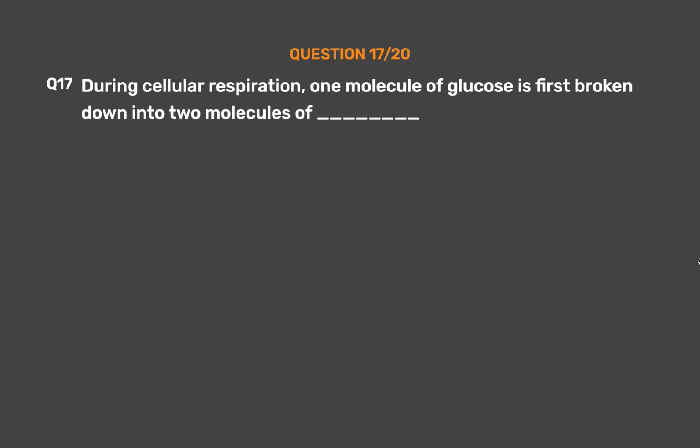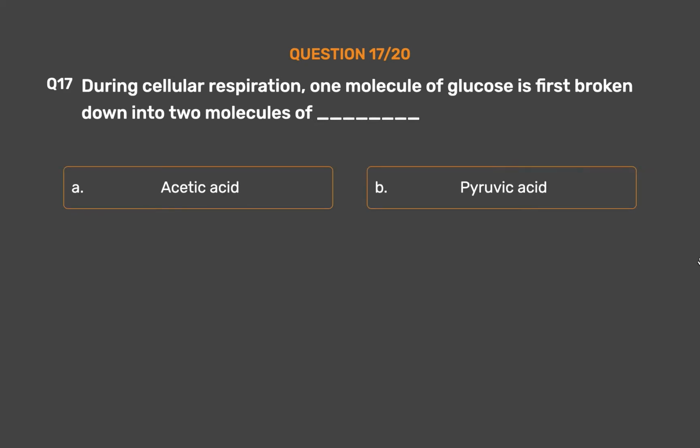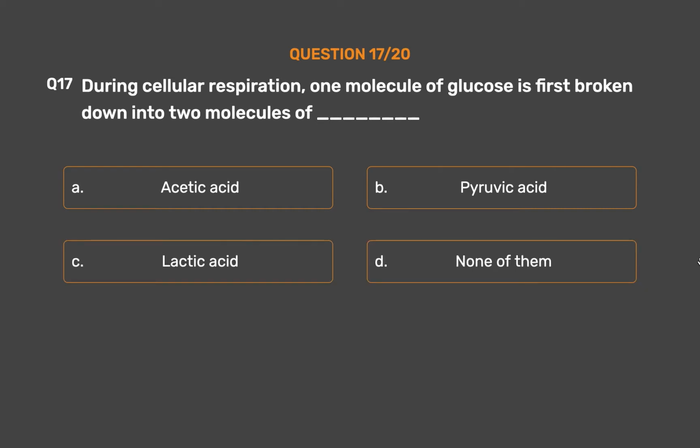Question number 17. During cellular respiration, one molecule of glucose is first broken down into two molecules of ___. Option A. Acetic acid. Option B. Pyruvic acid. Option C. Lactic acid. Option D. None of them.